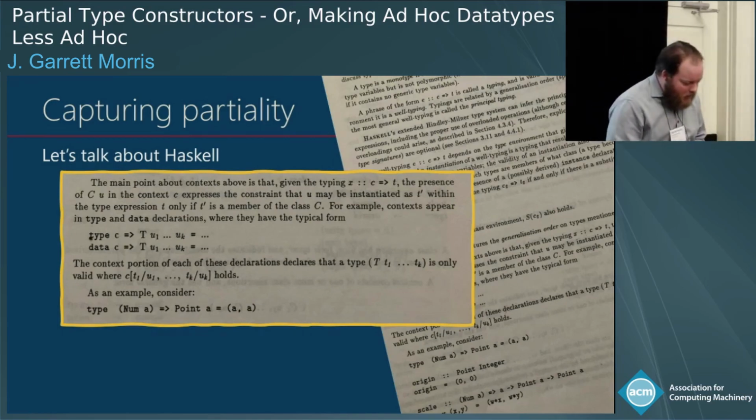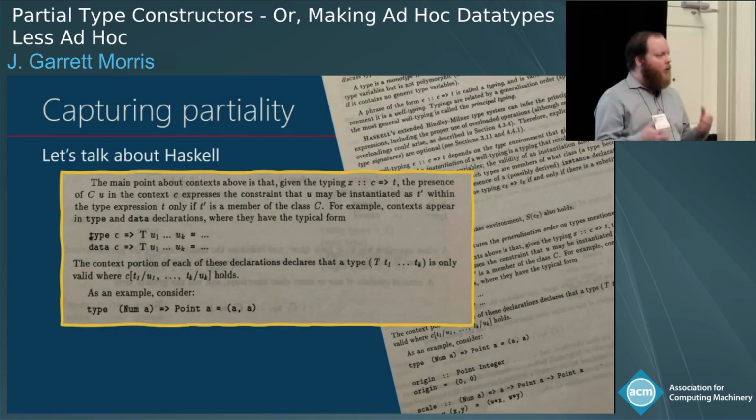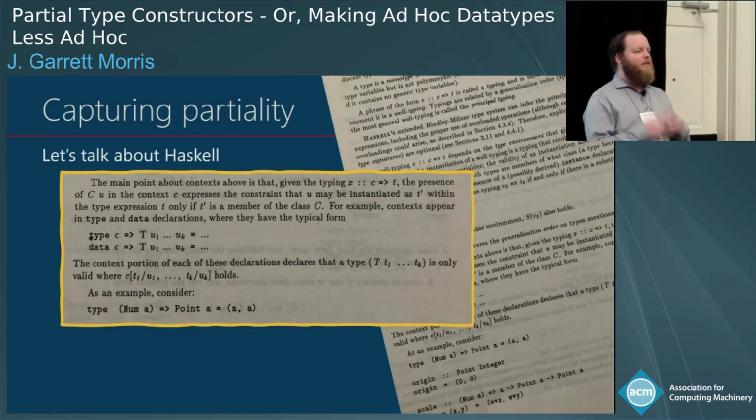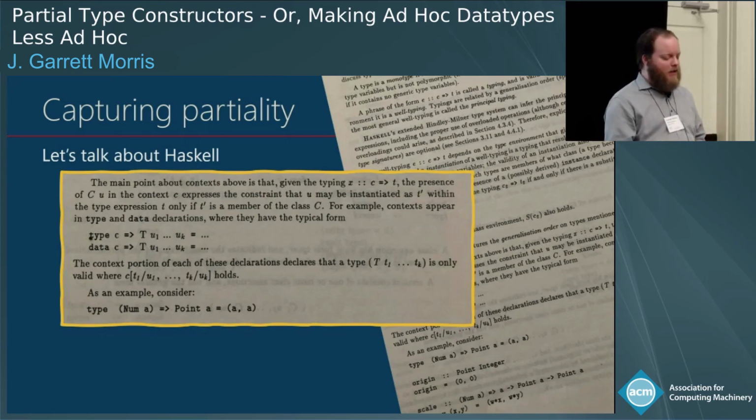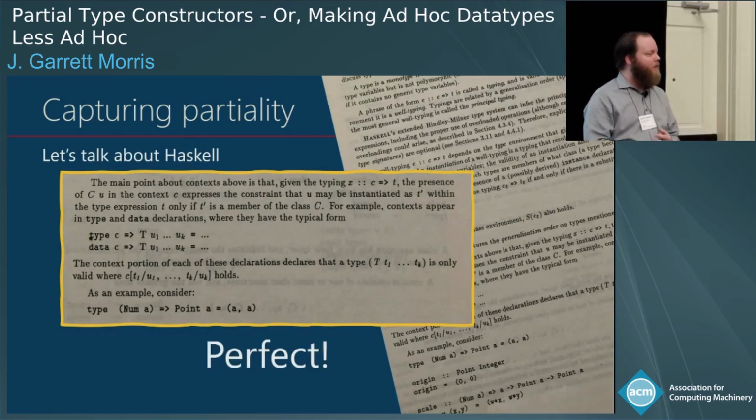And there's this statement: the context portion of these declarations declares that a type is only valid when the constraints hold. Right? So we can say that BST of a is valid exactly when Ord of a holds. And that seems really nice, right? That's exactly the thing that I wanted.